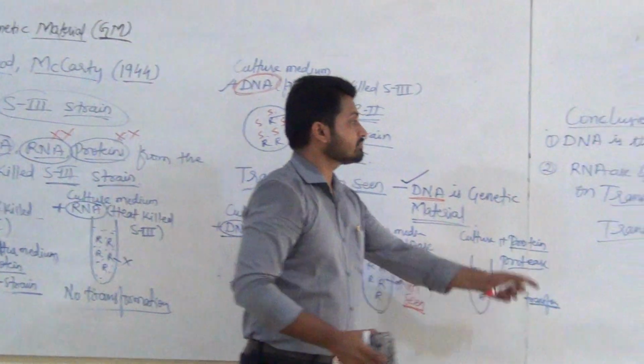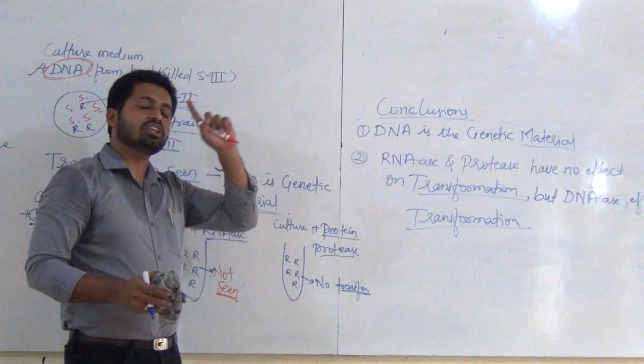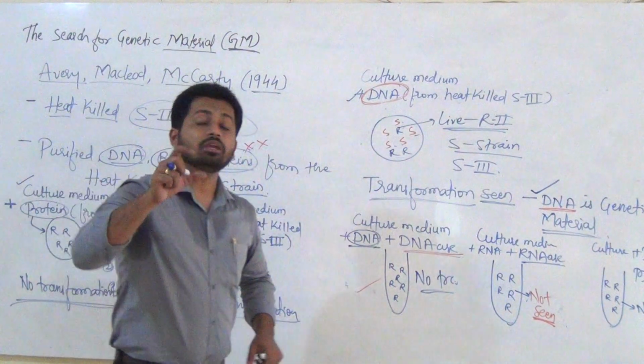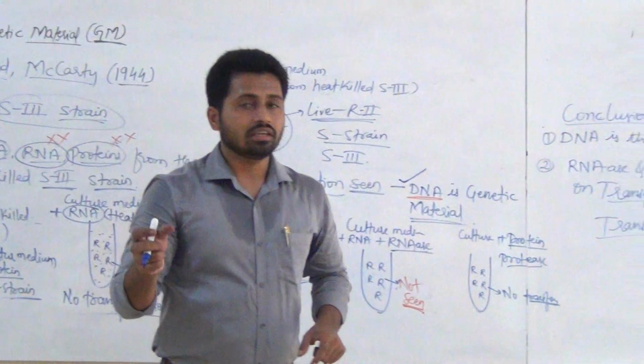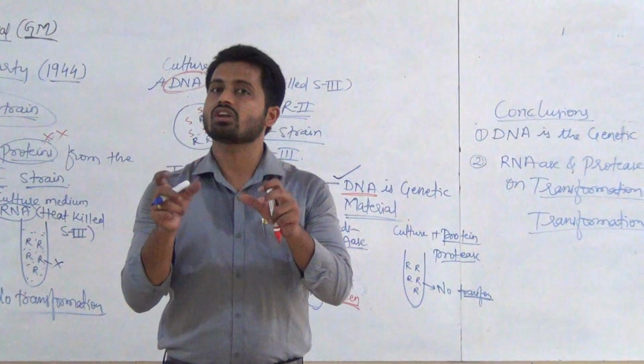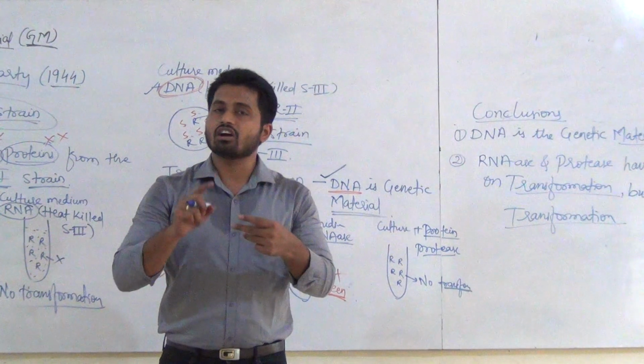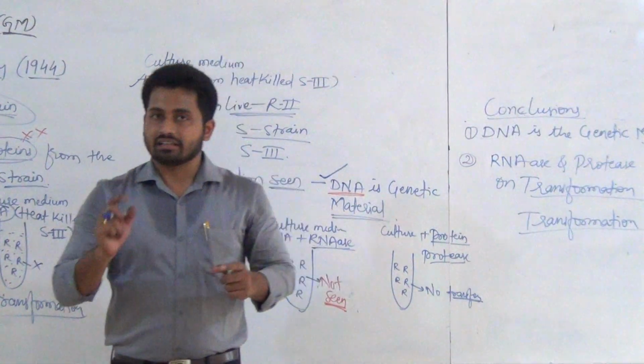But what is the conclusion given by Griffith? Griffith said there is something, a transforming principle, but he did not define the biochemical nature of that genetic material, whether it is DNA or RNA or protein. He did not tell that.